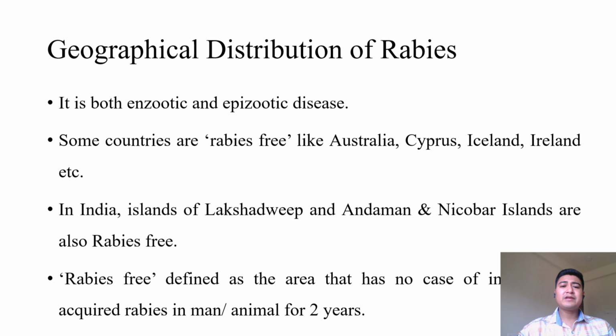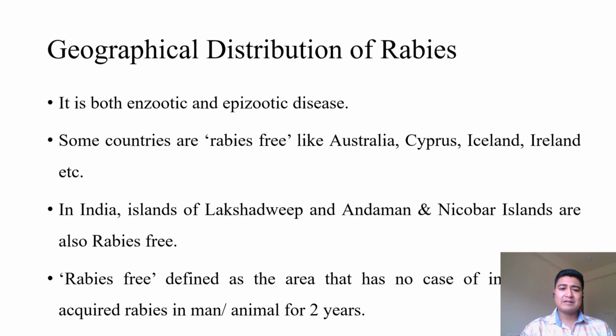Coming to the geographical distribution of rabies, it is both an enzootic and epizootic disease. Enzootic means it is endemic to the animals, and epizootic means when an epidemic of rabies occurs in animals.